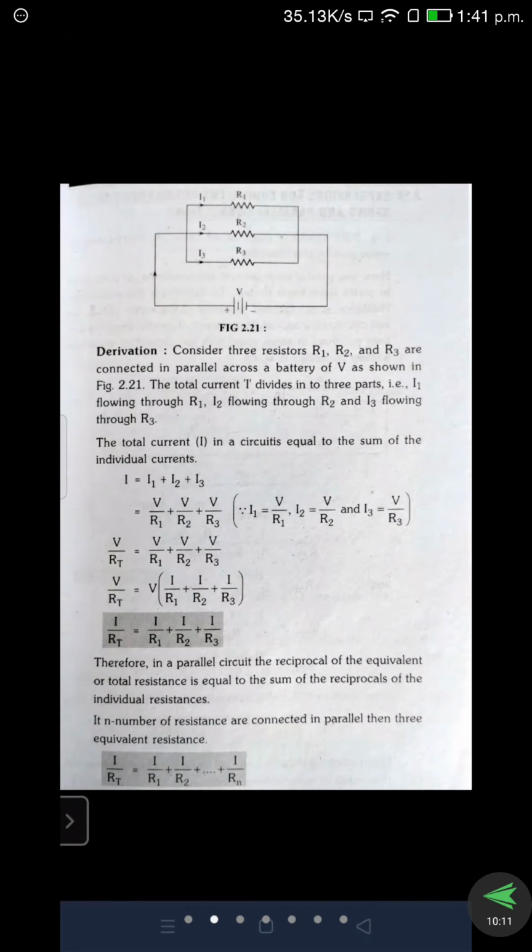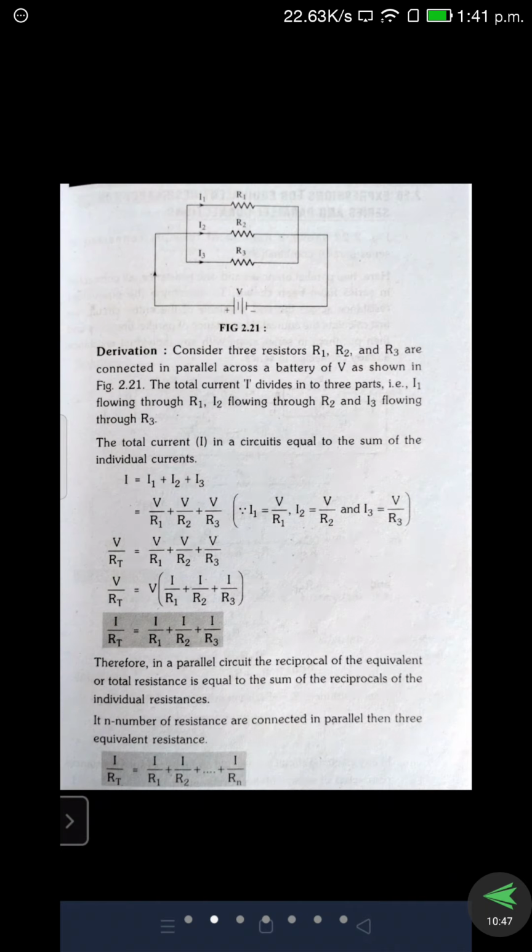Next, if you are substituting I1, I2, I3 values in this equation, I is equal to V by R, that we know. Instead of R, we can write R total. V by RT is equal to V by R1 plus V by R2 plus V by R3. We are taking V as common. So then we get the equation as V of 1 by R1 plus 1 by R2 plus 1 by R3. Both sides V gets cancelled. So then we are getting the formula as 1 by RT is equal to 1 by R1 plus 1 by R2 plus 1 by R3.